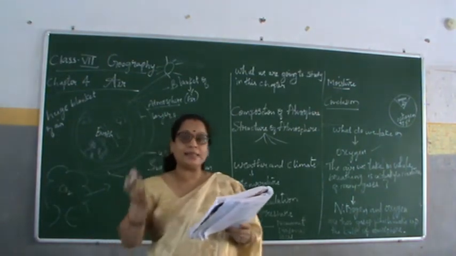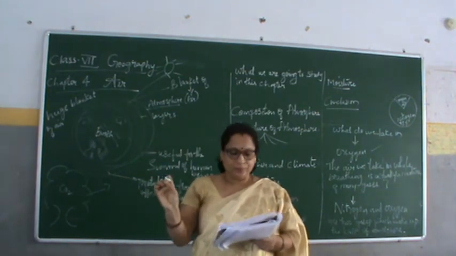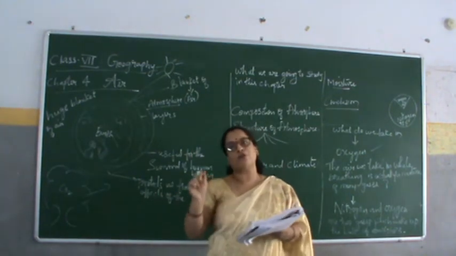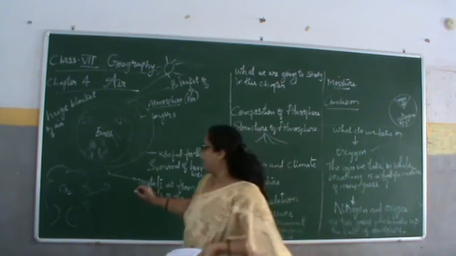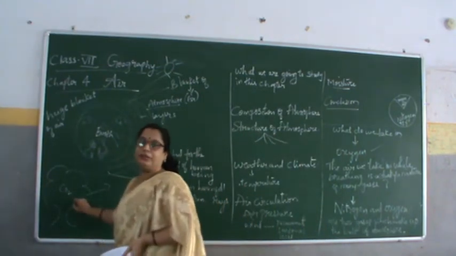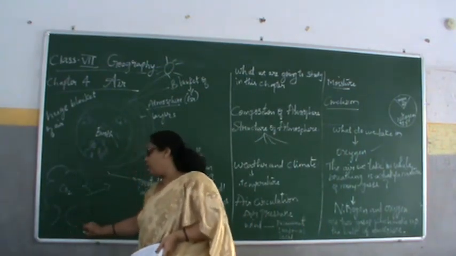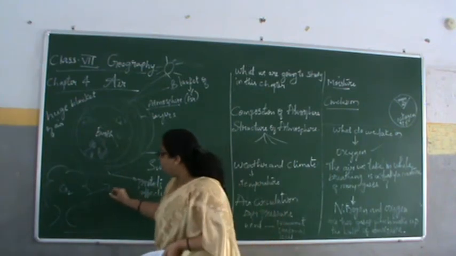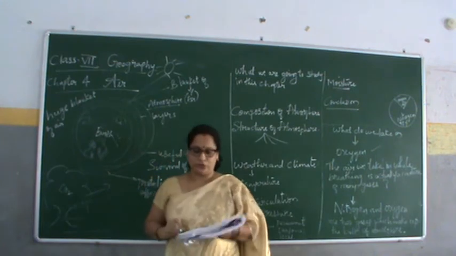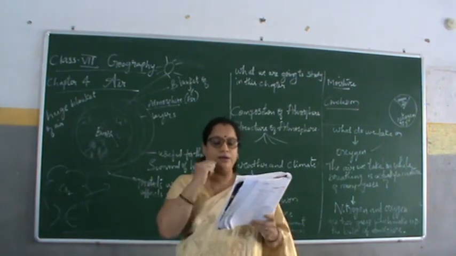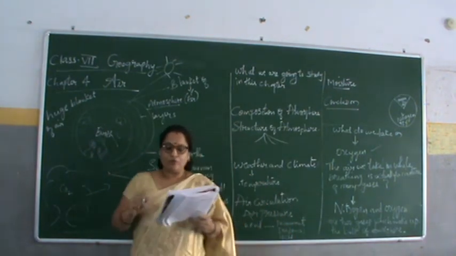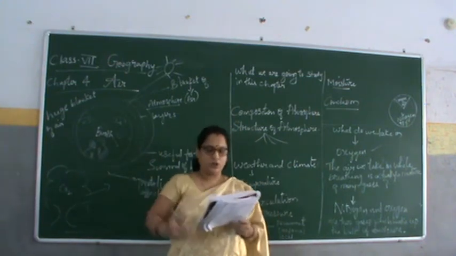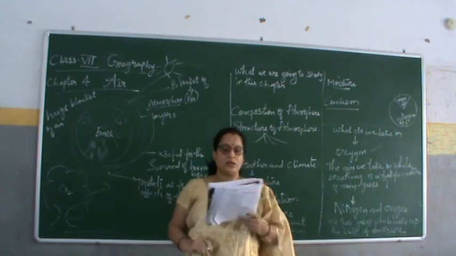Bacteria that live in the soil and in the roots of some plants take nitrogen from the air. So direct nitrogen cannot be given to the plants, because in the soil the bacteria are there that take the nitrogen. Plants cannot take nitrogen directly from the air; the bacteria change its form so the plant can use it. So this is how nitrogen is used.